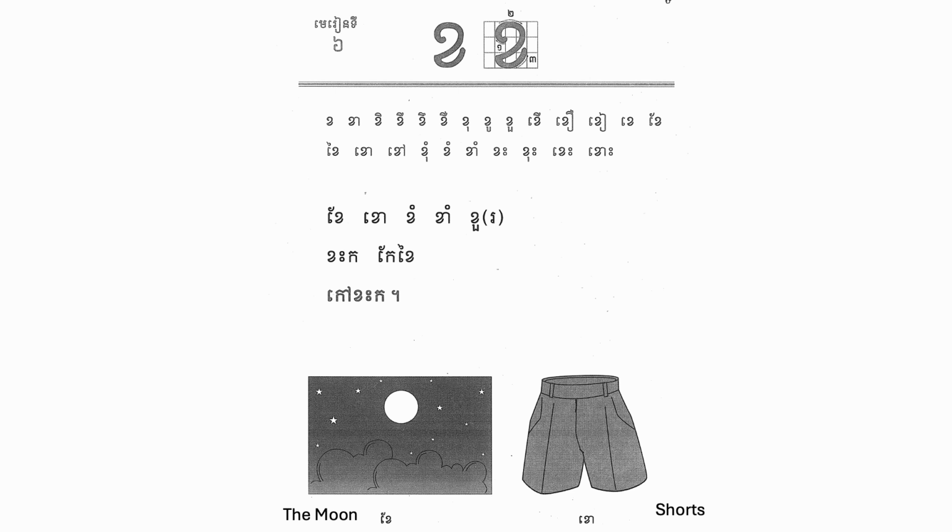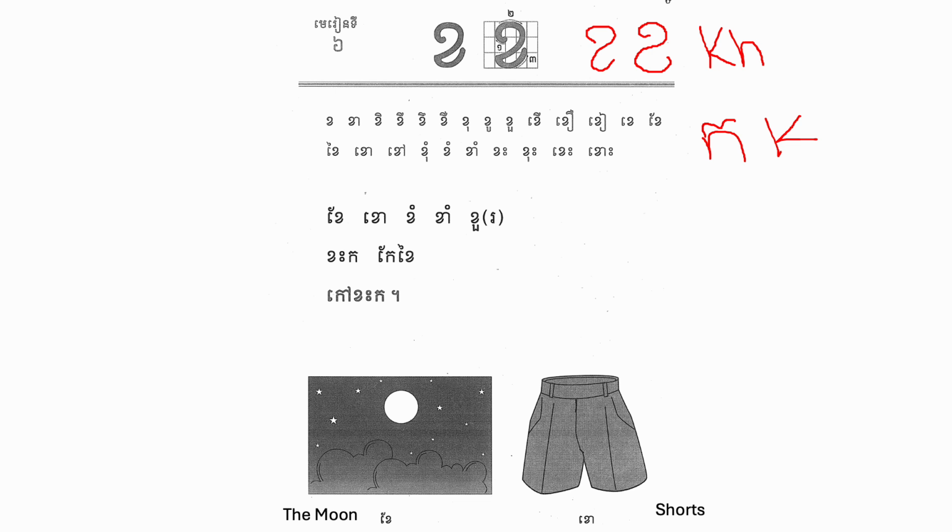Today we will learn the second consonant in the Khmer language, which is Kho. To write this Kho, we write like this. Start from the top here, up, down. Yes. And the sound in English would be Kho like this. It's different from the first letter that we learned, Ko.